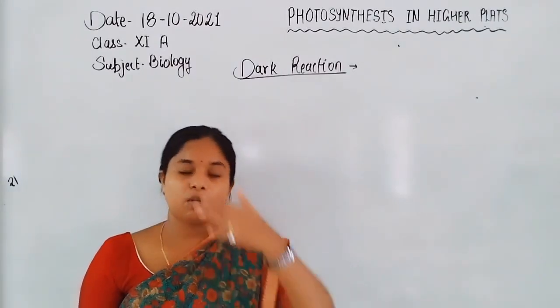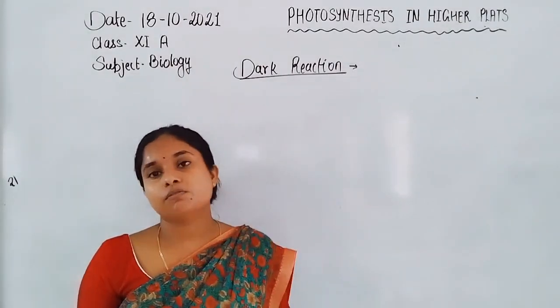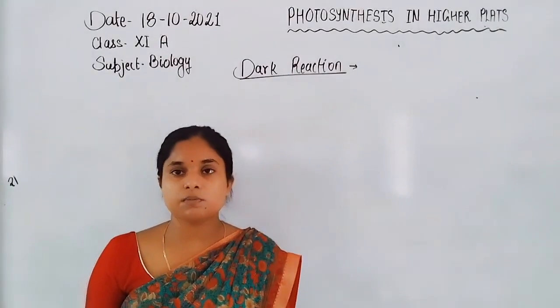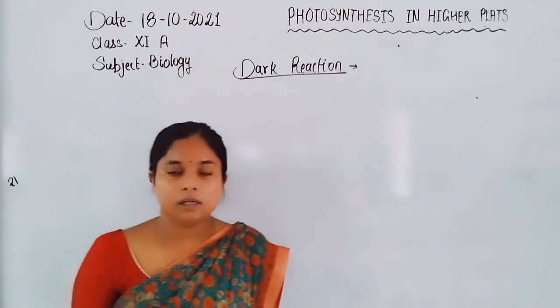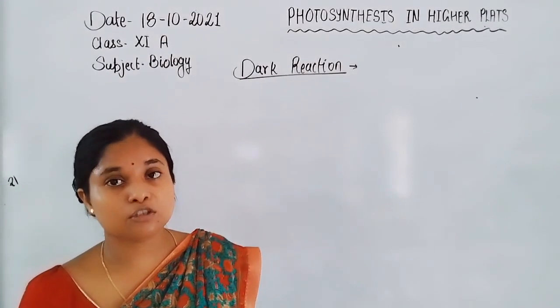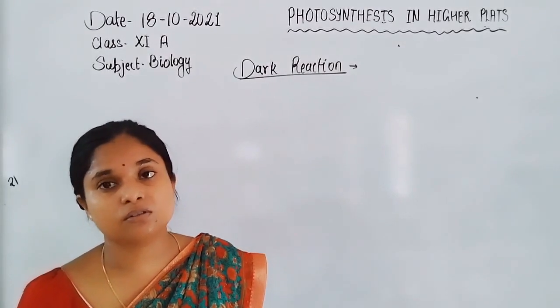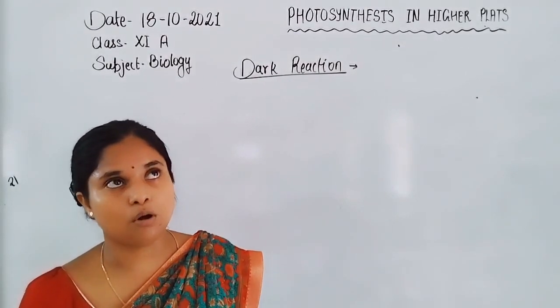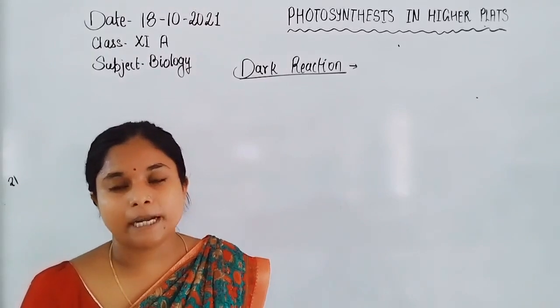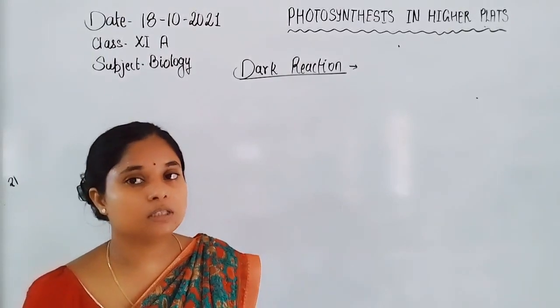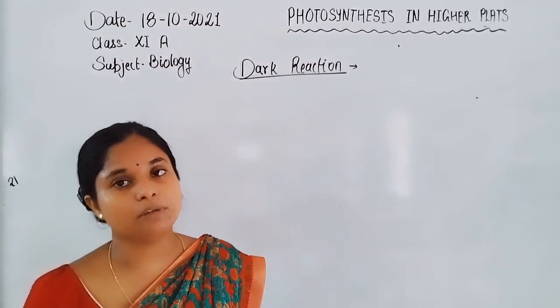Only photosystem I is present in the stroma lamella, and also NADP reductase is absent,